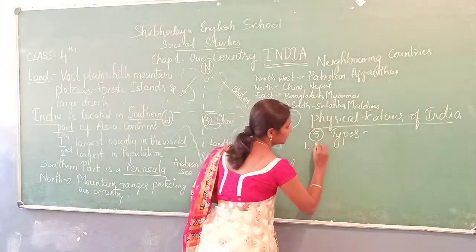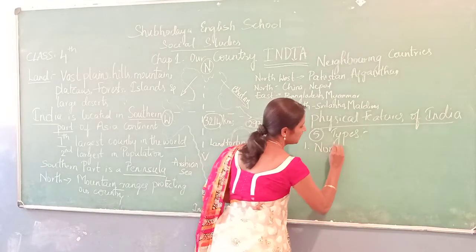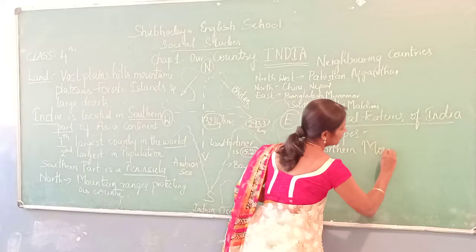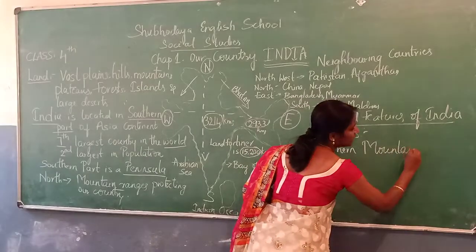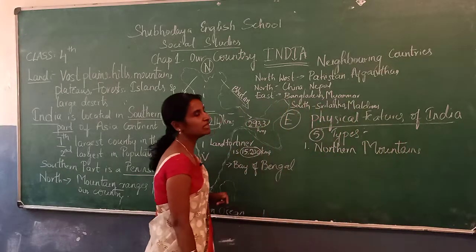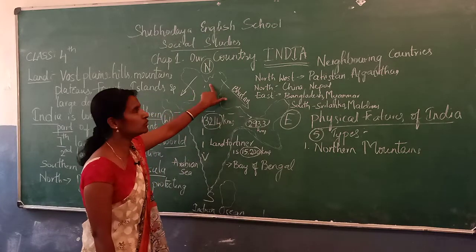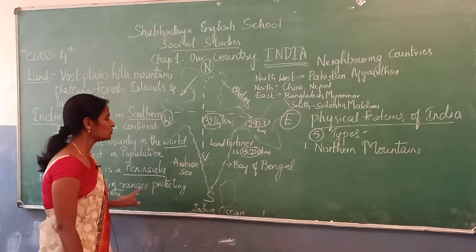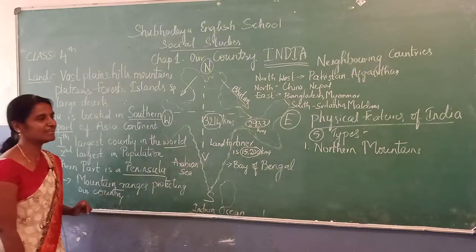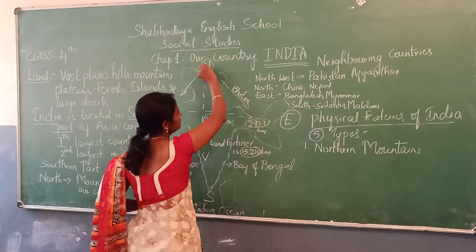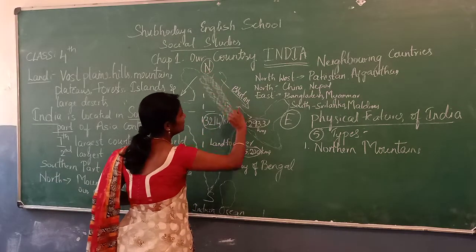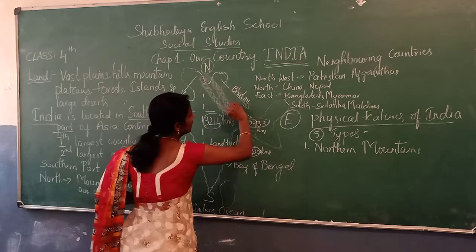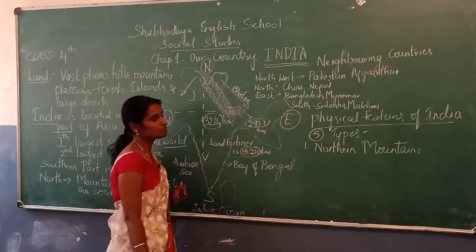First one, it's northern mountains. Northern mountains means it's there in the north part of India. As I told you that this side mountain ranges are there. Those are protecting our country. It comes in this area. I'm just shading, okay. Just have a look. I'm just shading the northern mountains part.